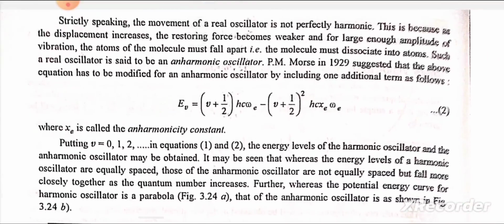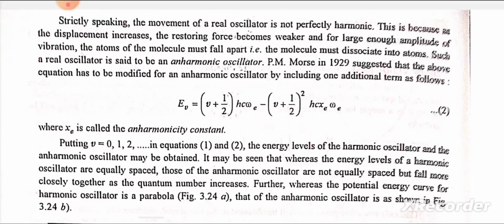Strictly speaking, the movement of a real oscillator is not perfectly harmonic. This is because as the displacement increases, the restoring force becomes weaker, and for large enough amplitude of vibration, the atoms of the molecule must fall apart. That is, the molecule must dissociate into atoms. Such a real oscillator is said to be an anharmonic oscillator.